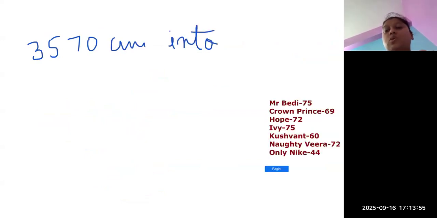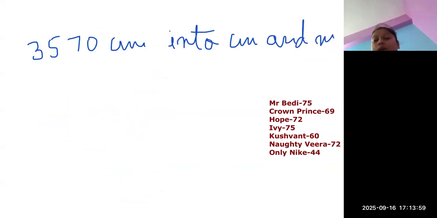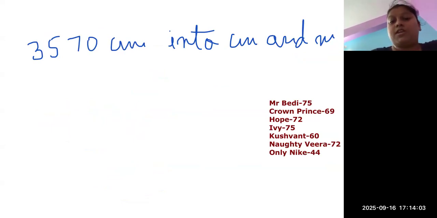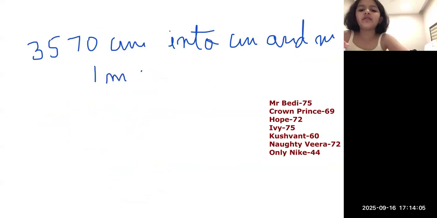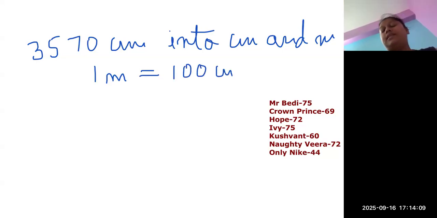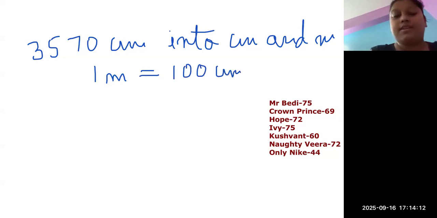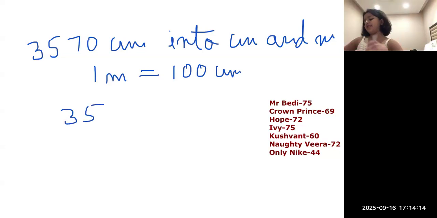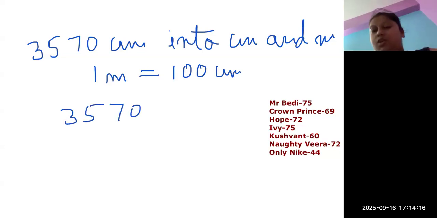Now, another way by which we can do it. What other way can we choose? First, what's our conversion unit? 1 meter is equal to 100 centimeters. Now try to understand. We have the number 3570.